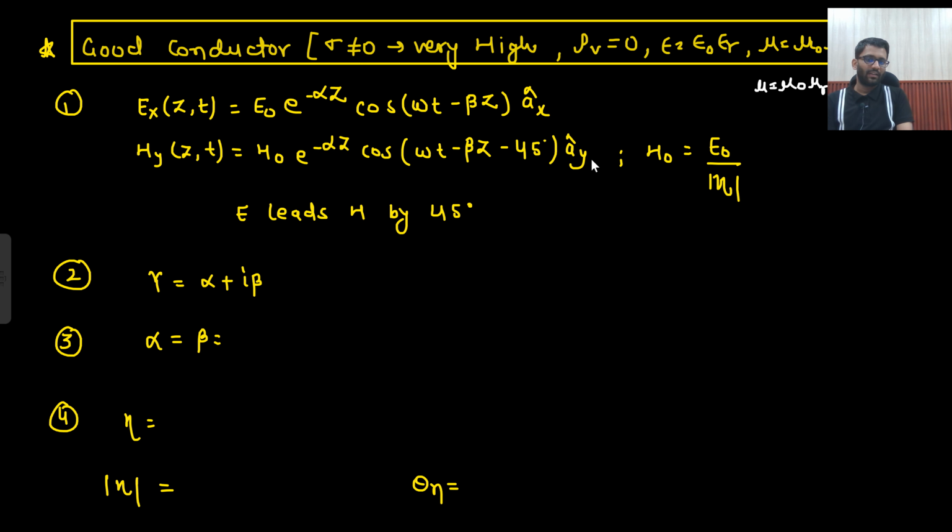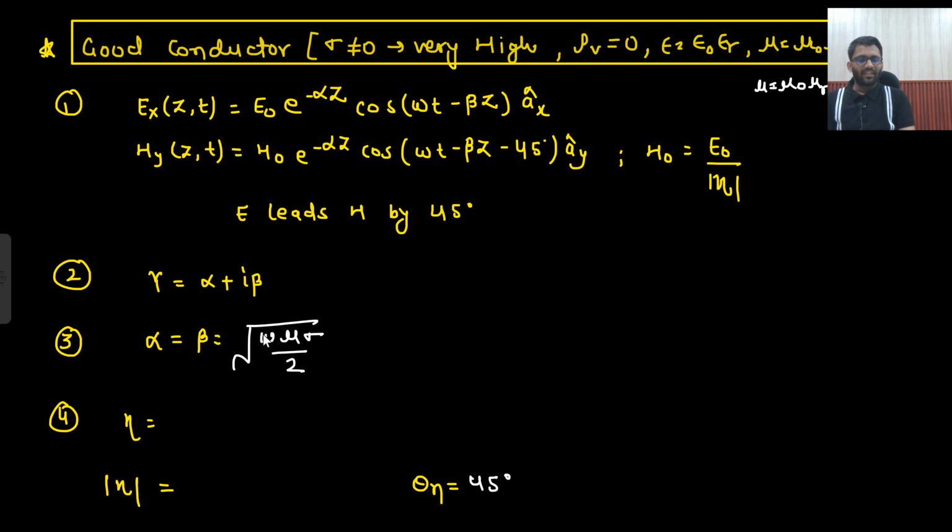So here we know that theta eta is equal to 45 degrees. So E will lead H by 45 degrees, and this is the expression of H naught, E naught by eta naught. Alpha is equal to beta only. Here alpha is equal to beta only. So what will be the expression of alpha? Do you remember it? Omega mu sigma by 2.